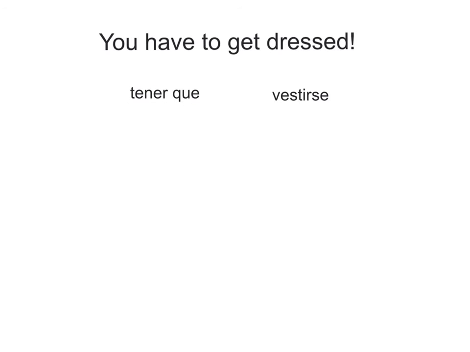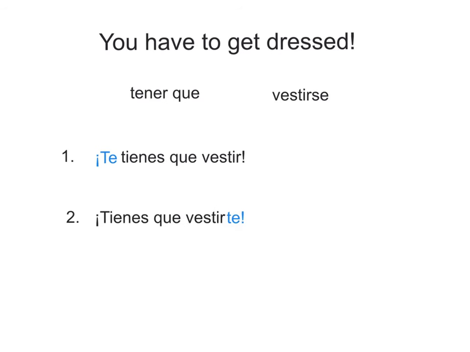So go ahead and give it a try. Our first option is to put the pronoun te in front of our conjugated verb. Te tienes que vestir. And our second option is to put the pronoun attached to the infinitive at the end. Tienes que vestirte.